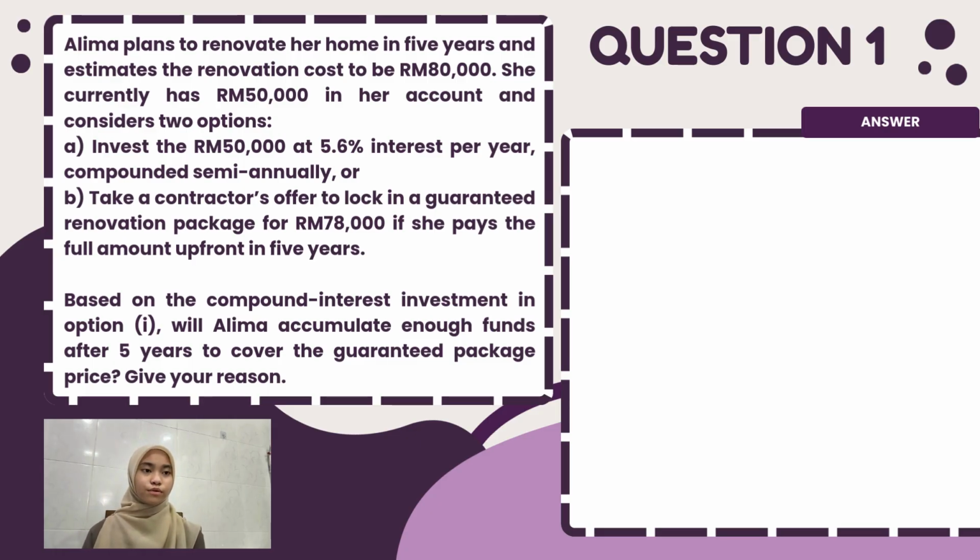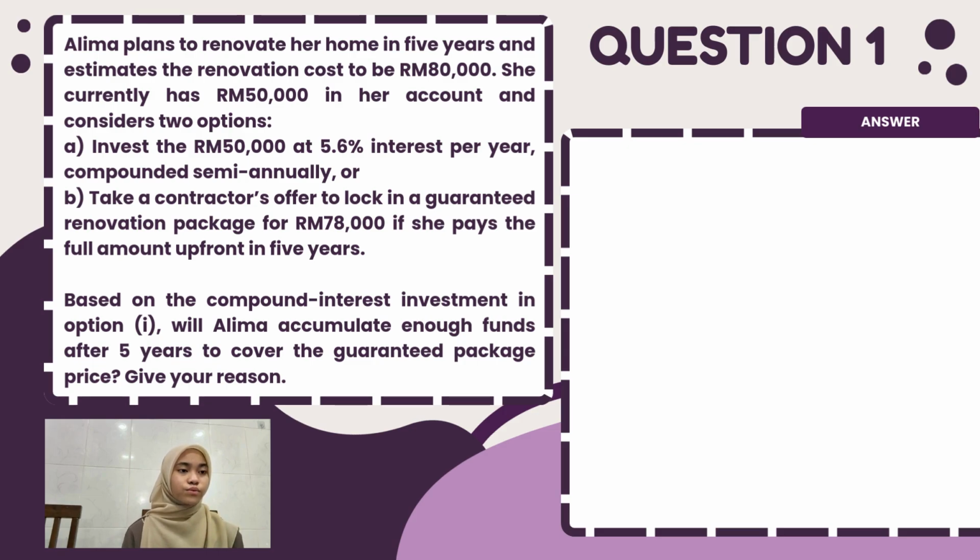Question 1. Alima plans to renovate her home in 5 years and estimates the renovation cost to be 8,000 ringgit. She currently has 50,000 ringgit in her account and considers two options. A. Invest the 50,000 ringgit at 5.6% interest per year, compounded semi-annually. Or B. Take a contractor's offer to lock in a guaranteed renovation package for 78,000 ringgit if she pays the full amount upfront in 5 years. Based on the compound interest investment in option A, will Alima accumulate enough funds after 5 years to cover the guaranteed package price? Give your reason.